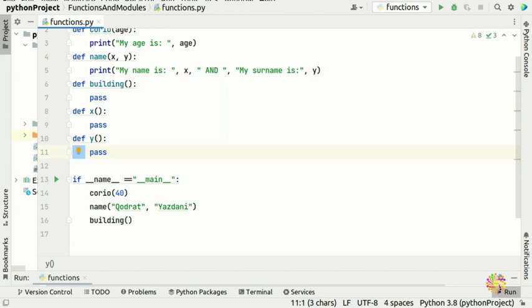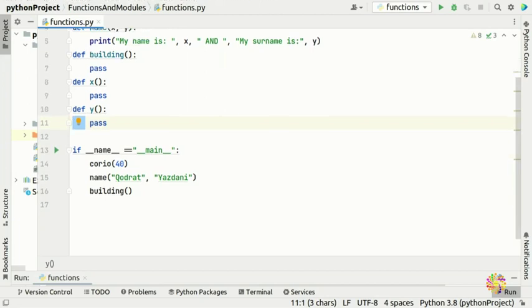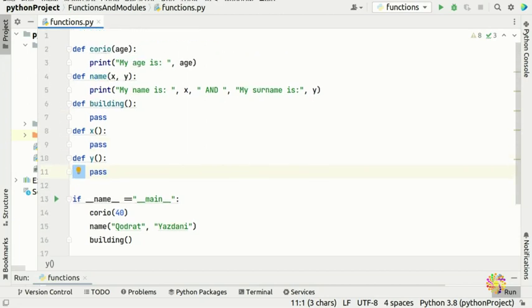Python is very strict on indentation. C++ and PHP, or any other C family language, don't care if you put it in 1 line or 50 lines. But Python cares, so you have to follow the rules. And when you have an empty function, you need to put a pass.